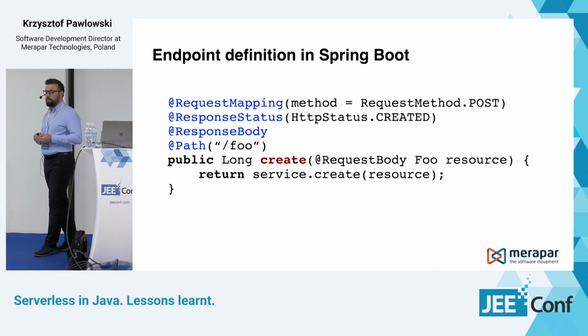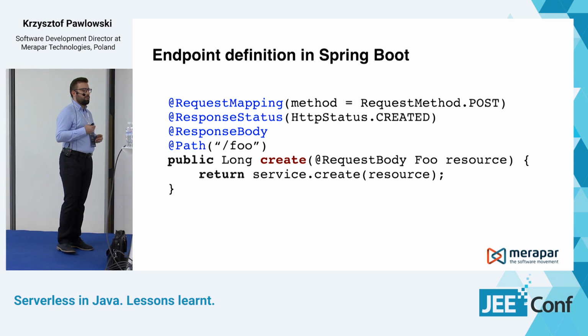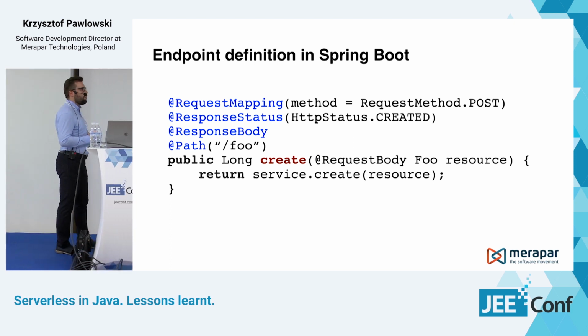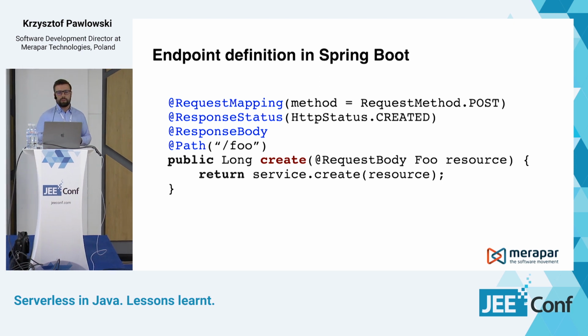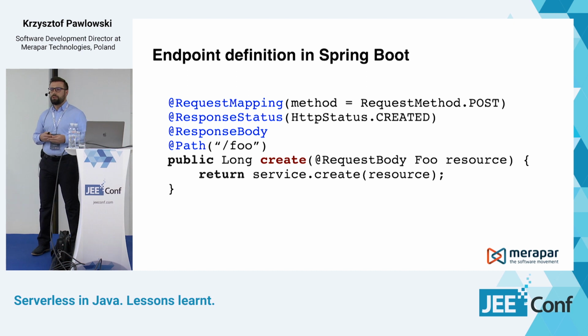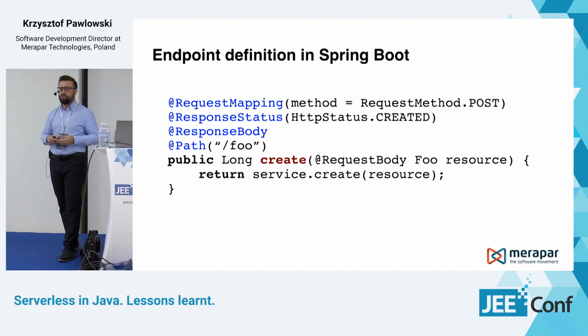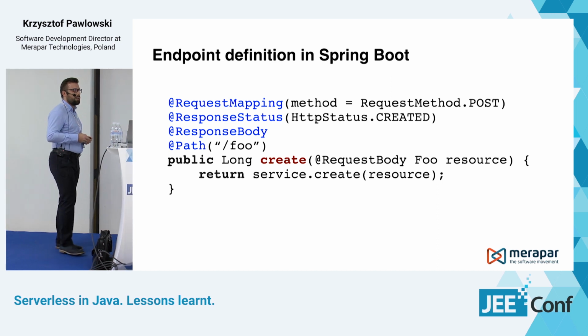In this case, it's the post method. We also define what is the response status. We define the path to the endpoint, so we can do it all in the code using annotations. And then we have a method which is actually the implementation of this endpoint. In this case, it's very simple. It just calls another service to create some object.